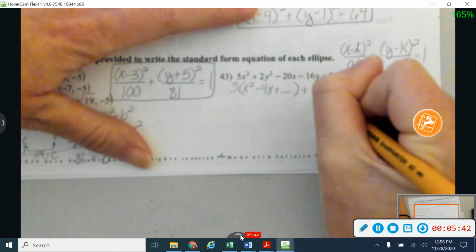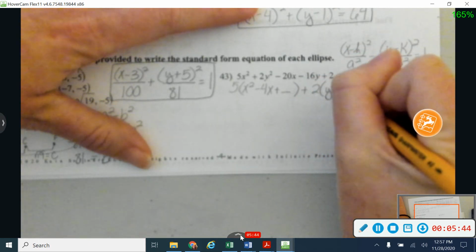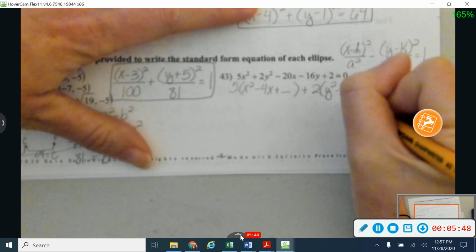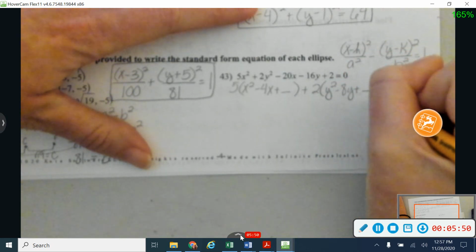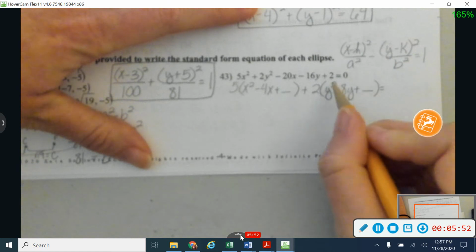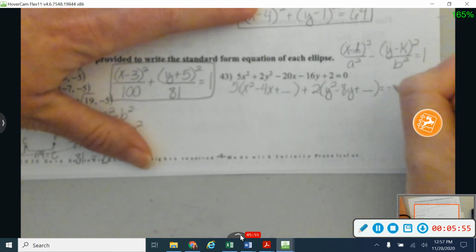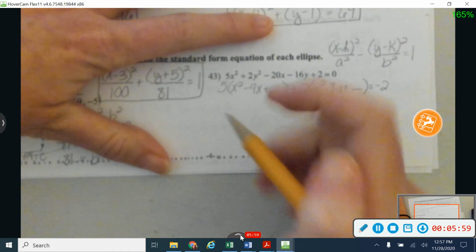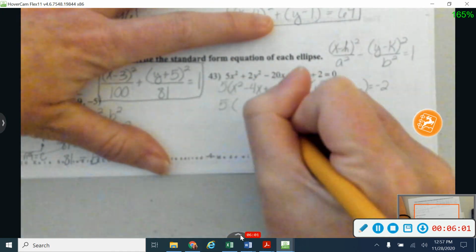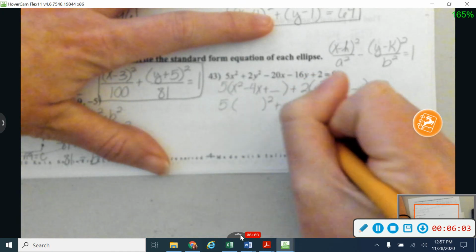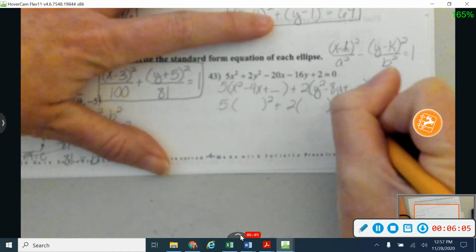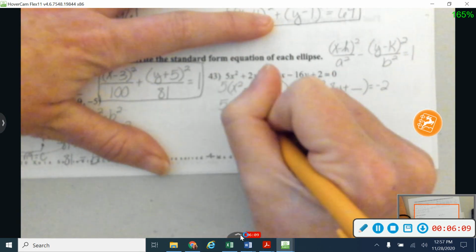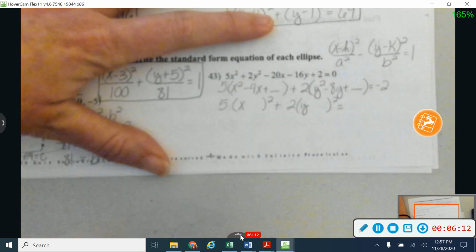And then I'm going to take the 2 out from in front of my y squared, so that's going to give me minus 8y and plus something, leave a little space there. And then on the other side, I'm going to go ahead and subtract over this 2, so I'm going to get a negative 2 right there. Alright, so 5 right there, and a 2 over here, and I'm going to complete the square to find the number that's over here. Alright, so bring down my x and bring down my y.